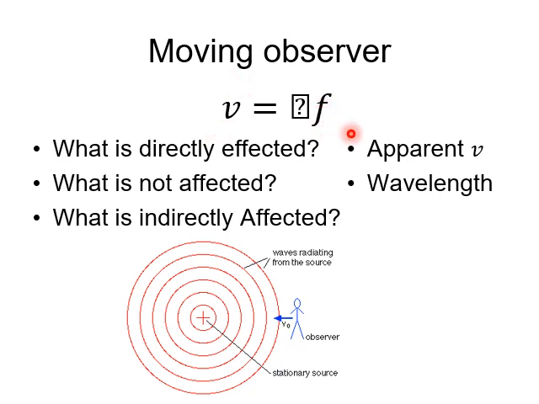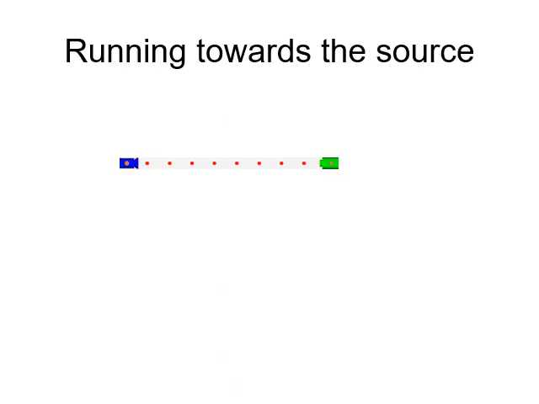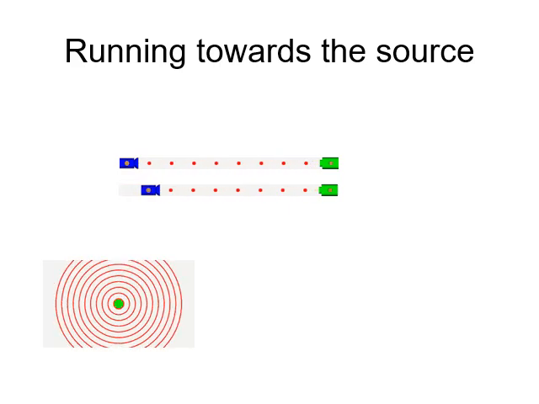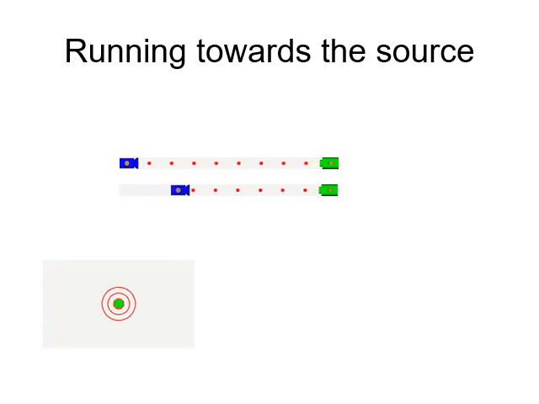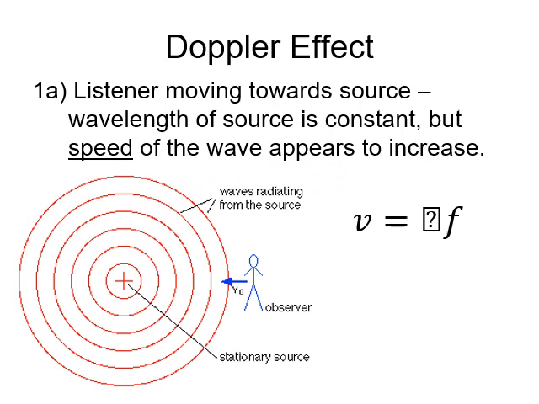So if the speed goes up, the frequency also goes up. We can do the same thing with paintballs. All right, so this time the paintball source stays stationary and sends its waves, or its paintballs, but the observer runs into it. He's going to receive it at a faster rate because he's closing the space between the two, and it looks like those paintballs are traveling extra fast. So to summarize, as the observer moves towards the source, the waves appear to be going faster.